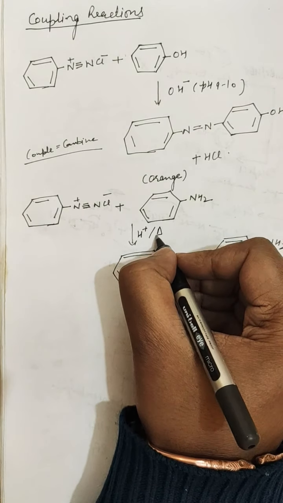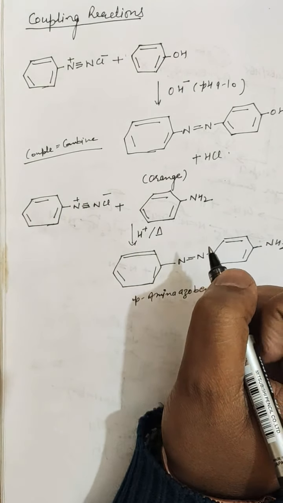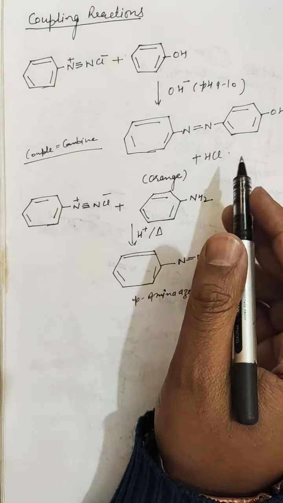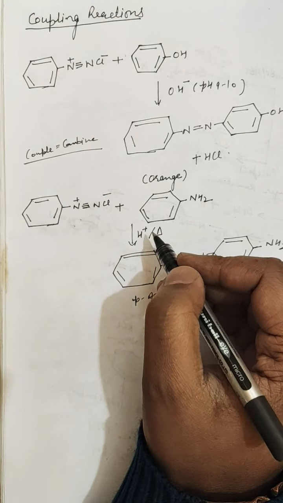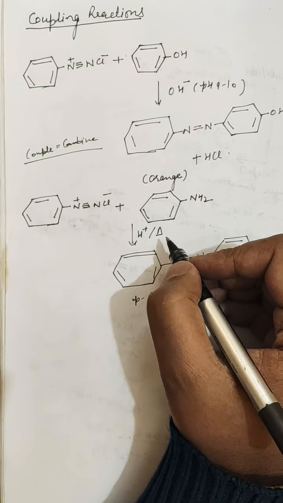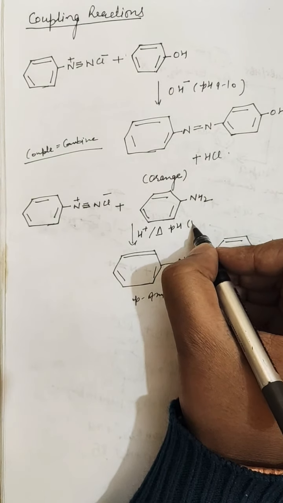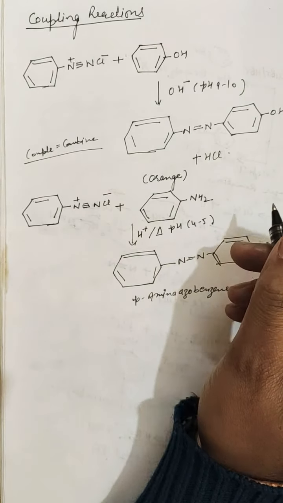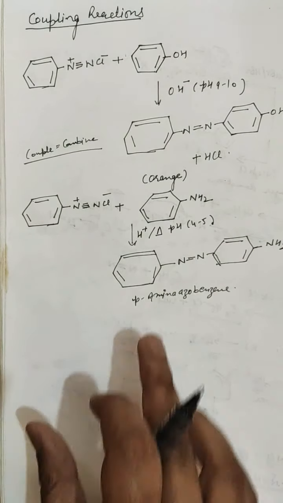Proton plus heating. Proton means acid. And further, it requires a pH of 4 to 5. So this is the para amino azobenzene.